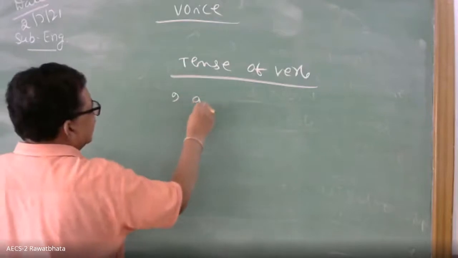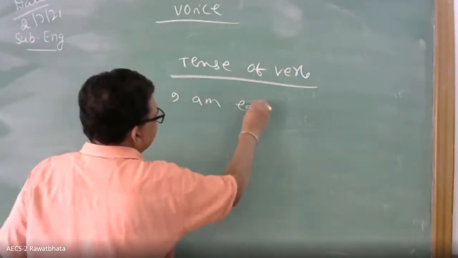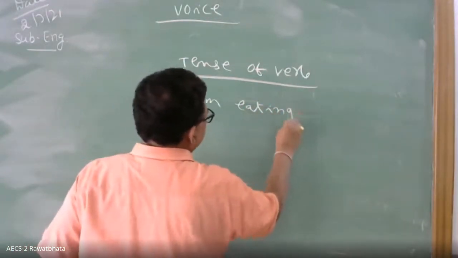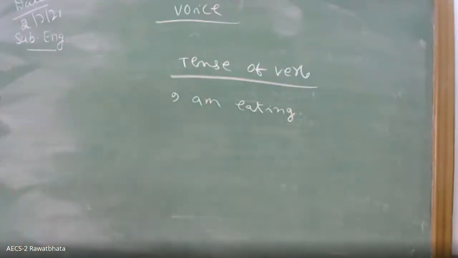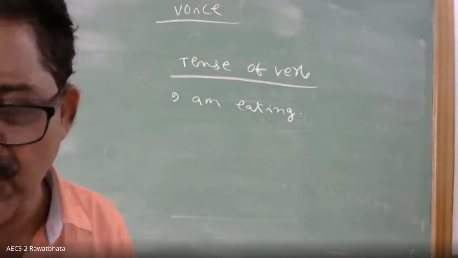See, I am eating. Which tense? Present continuous. I was eating: past continuous tense.